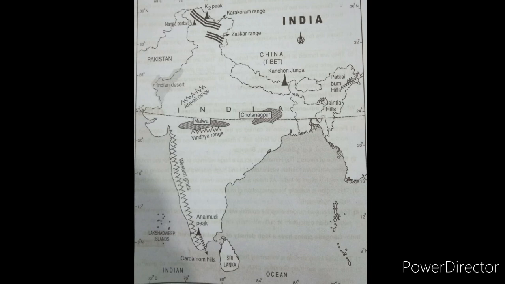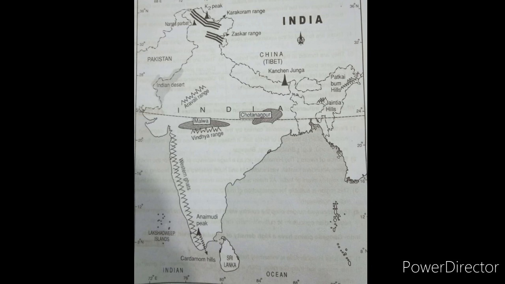Kanchenjunga is the third highest mountain peak in the world. The elevation of Kanchenjunga is 8,586 meters, which is mostly located between Sikkim and Nepal.